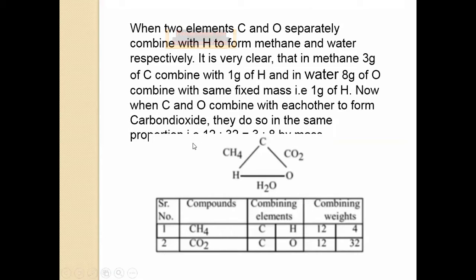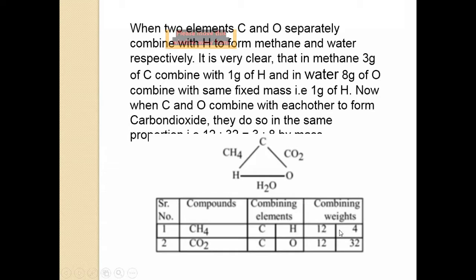Okay, students, here is a picture: when carbon and oxygen combine, they form carbon dioxide, and when carbon and hydrogen combine, they form the methane molecule. What is the compound? CH4, methane. The combining elements are carbon and hydrogen.